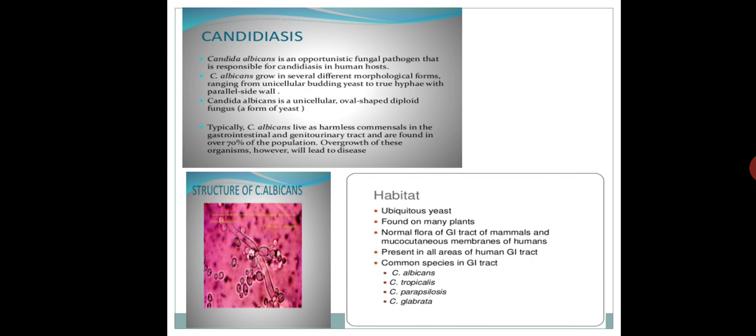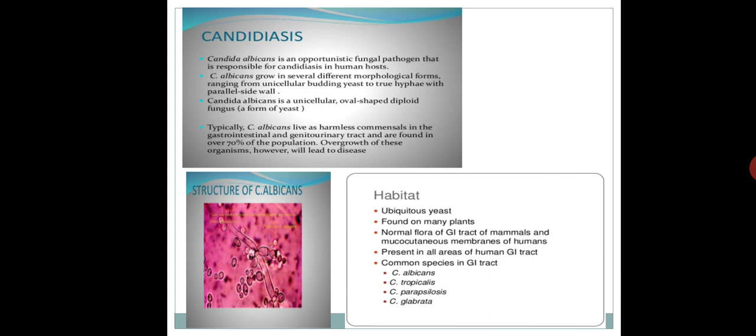Okay, and if I talk about the species albicans, it is a unicellular, oval-shaped, diploid fungus. Now the new word is diploid fungus. What is a diploid fungus? Many eukaryotic species have two or more sets of chromosomes. When two sets of chromosomes are present, it is known as a diploid fungus. Typically, Candida albicans lives as a harmless commensal organism.